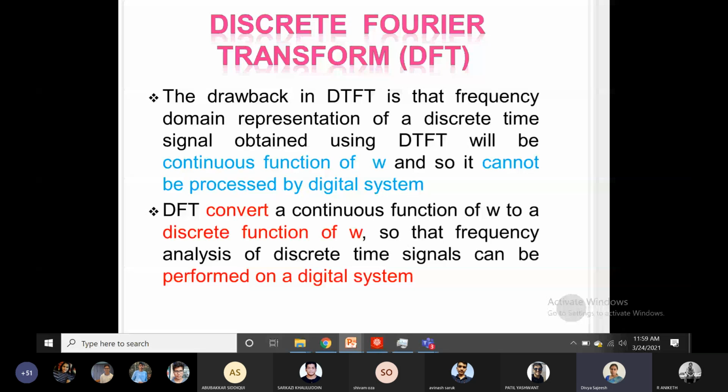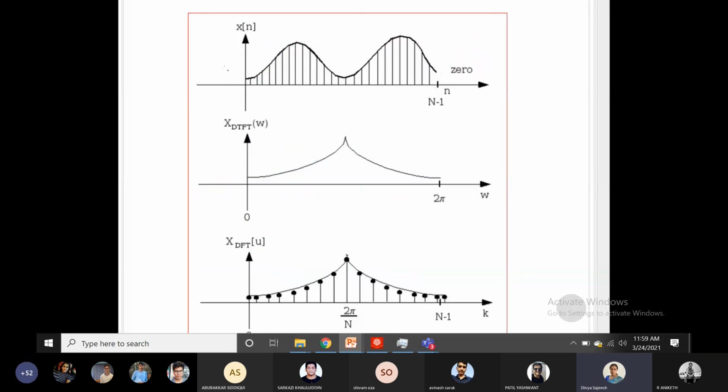For analysis purposes, since most of your application systems are digital in nature, we need to transform this continuous signal again into a discrete signal. So we need DFT for obtaining the discrete signal of the continuous function of omega.